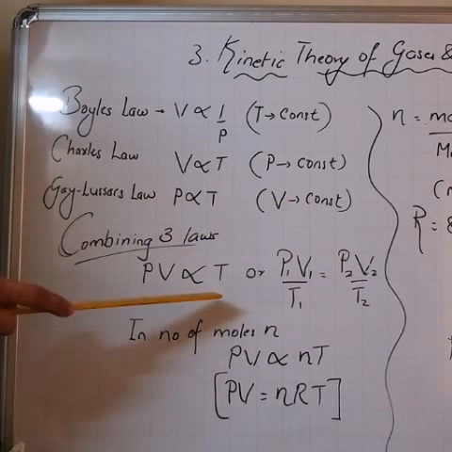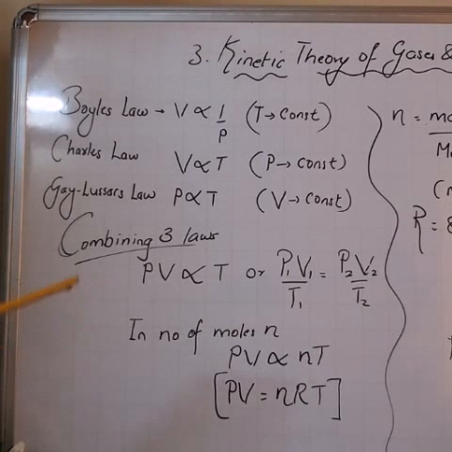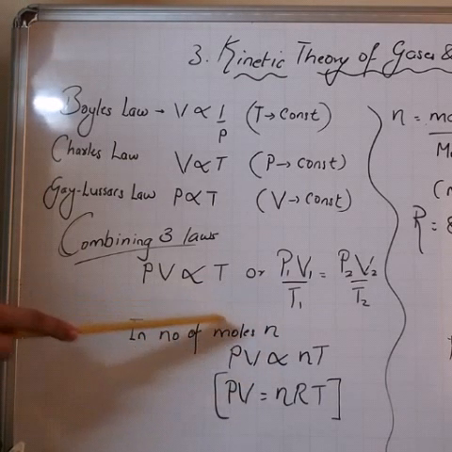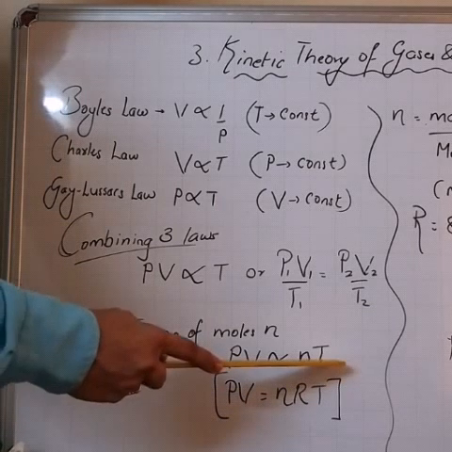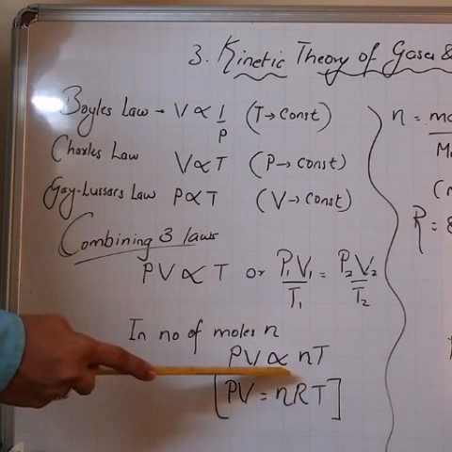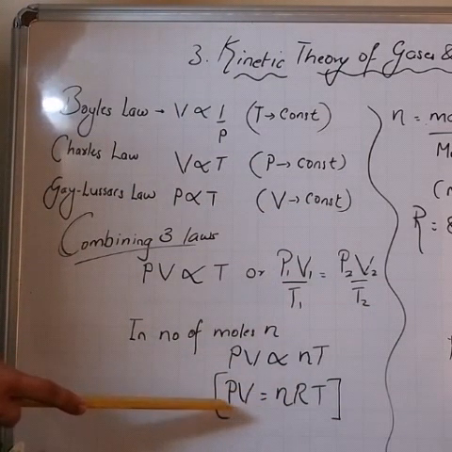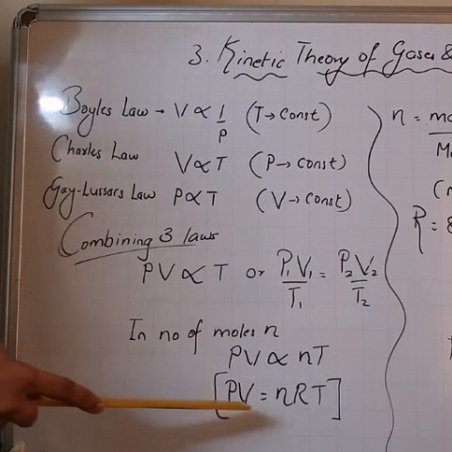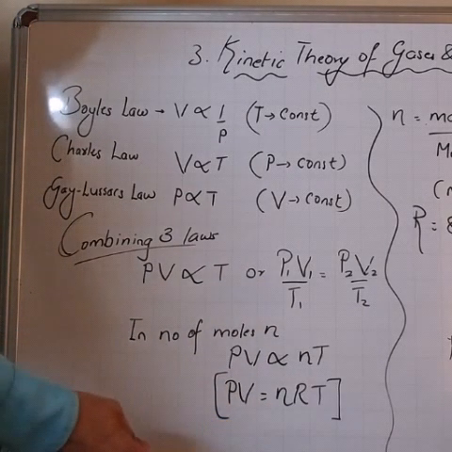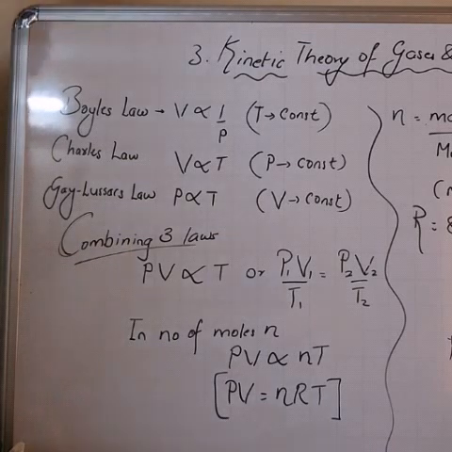Now if you consider the gas having n number of moles, then we write this same equation as PV directly proportional to n into T, where n stands for number of moles. If you want to remove the proportionality sign, we can write PV equal to nRT. And this equation is called as the ideal gas equation. Getting it? PV equal to nRT is called as the ideal gas equation. Understood? Now we move forward.